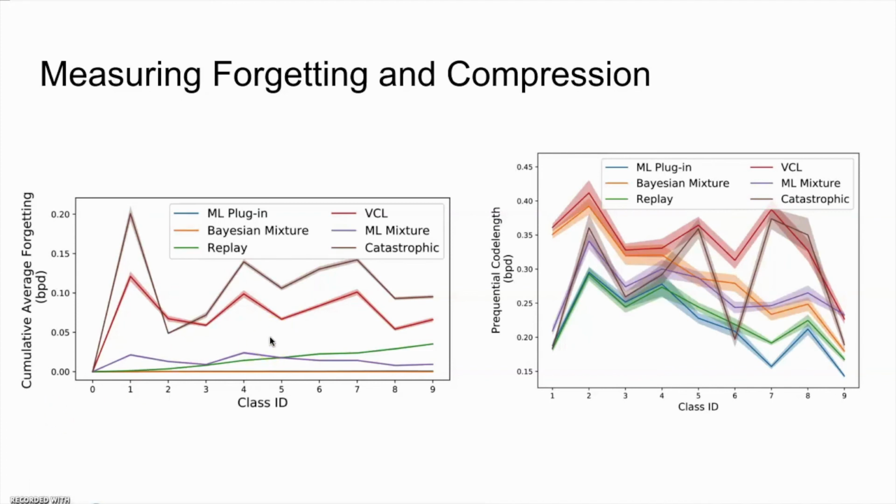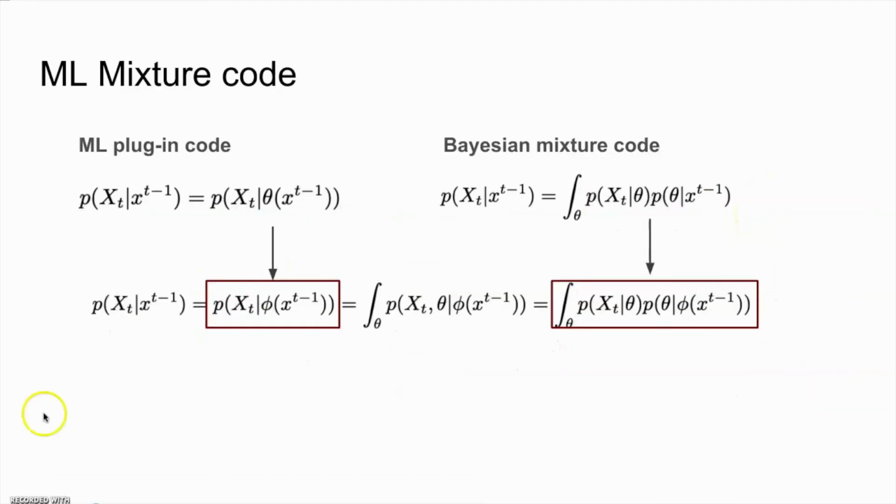To address the limitations of VCL, we also proposed a method called ML mixture code. The performance in terms of forgetting and compression of ML mixture code are also presented here. The ML mixture code can be considered as a combination of ML plugin code and the Bayesian mixture code using a hierarchical model, where the meta parameter phi is learned in a maximum likelihood fashion similar to ML plugin code, and the parameter theta is given by a parametric distribution using meta parameter phi similar to Bayesian mixture code.